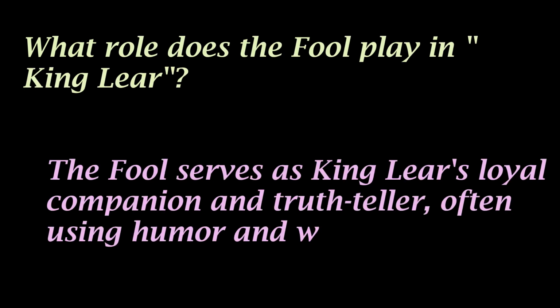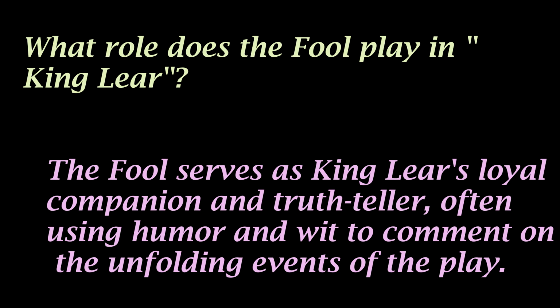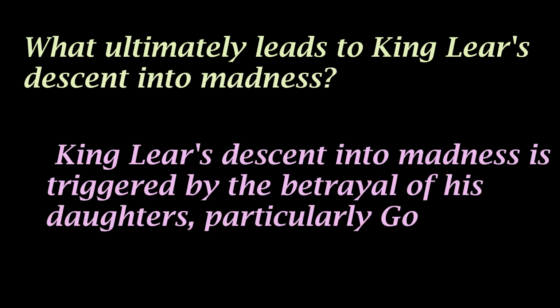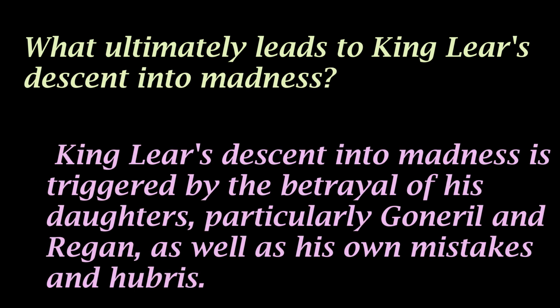What role does the fool play in King Lear? The fool serves as King Lear's loyal companion and truth-teller, often using humor and wit to comment on the unfolding events of the play. What ultimately leads to King Lear's descent into madness? King Lear's descent into madness is triggered by the betrayal of his daughters, particularly Goneril and Regan, as well as his own mistakes and hubris.